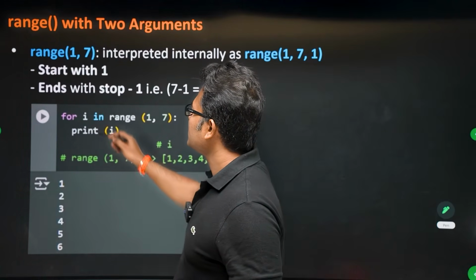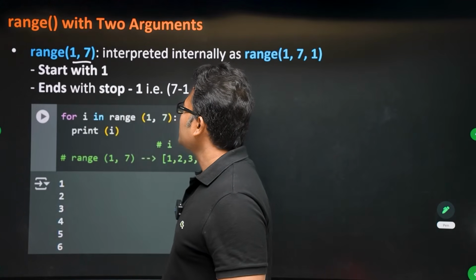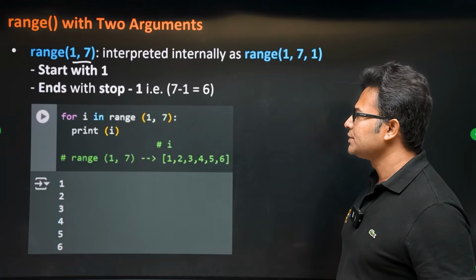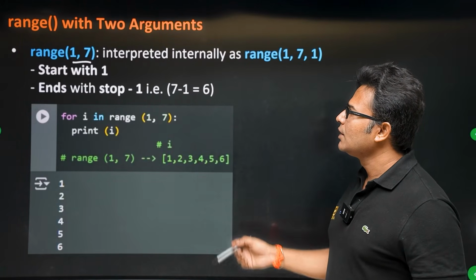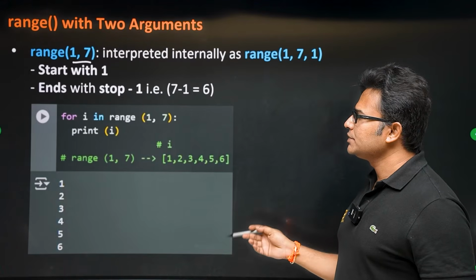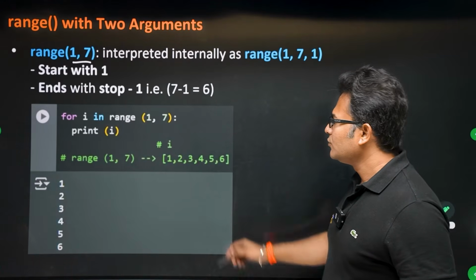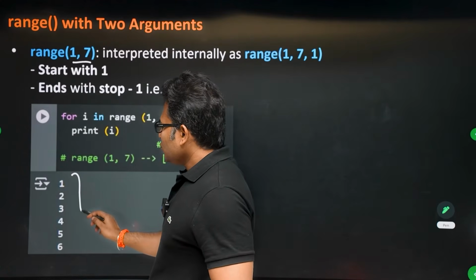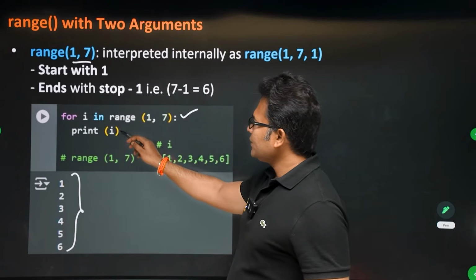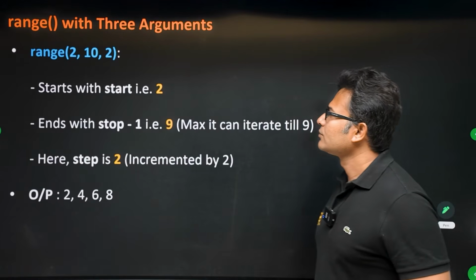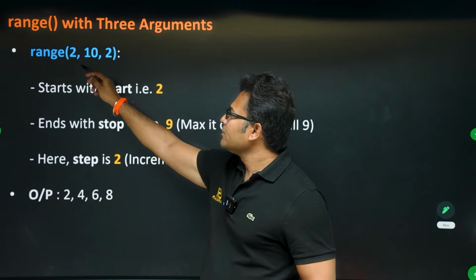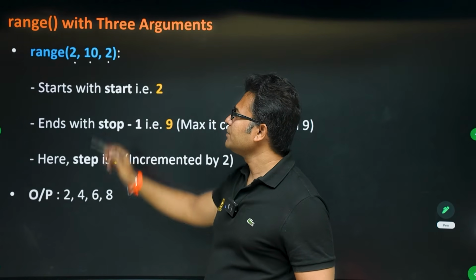Okay. Now, if I give range(1, 7), start will be 1 and end will be 6, right? Actually end is 7, but it will stop at 6, which means n minus 1. Even if you do it in Colab, you will see that 1 to 6 are printed when you are printing the value of i. Now what if you give 3 arguments, which means start is given, end is given and step is given?